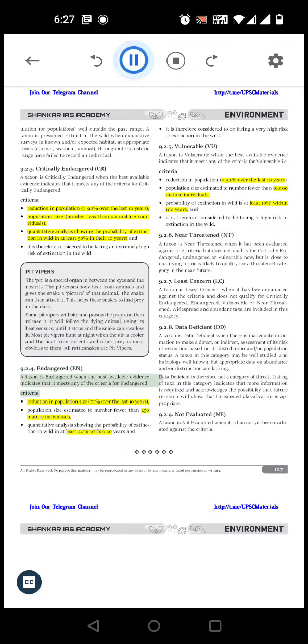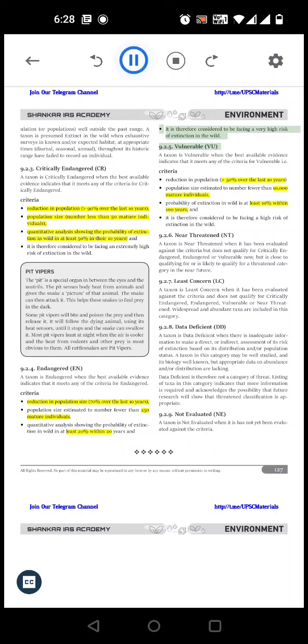9.2.4 Endangered. A taxon is endangered when the best available evidence indicates that it meets any of the criteria for endangered. Criteria: reduction in population size, population size estimated to number fewer than 250 mature individuals, quantitative analysis showing the probability of extinction in the wild is at least 20% within 20 years, and it is therefore considered to be facing a very high risk of extinction in the wild.